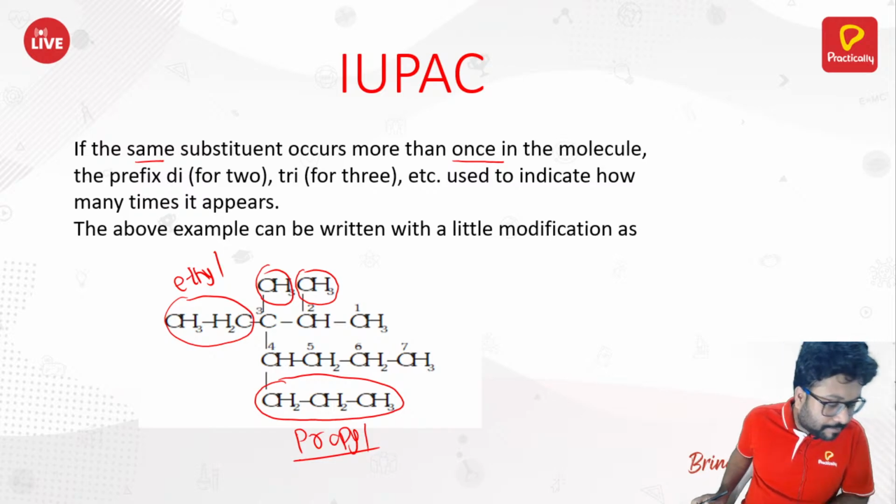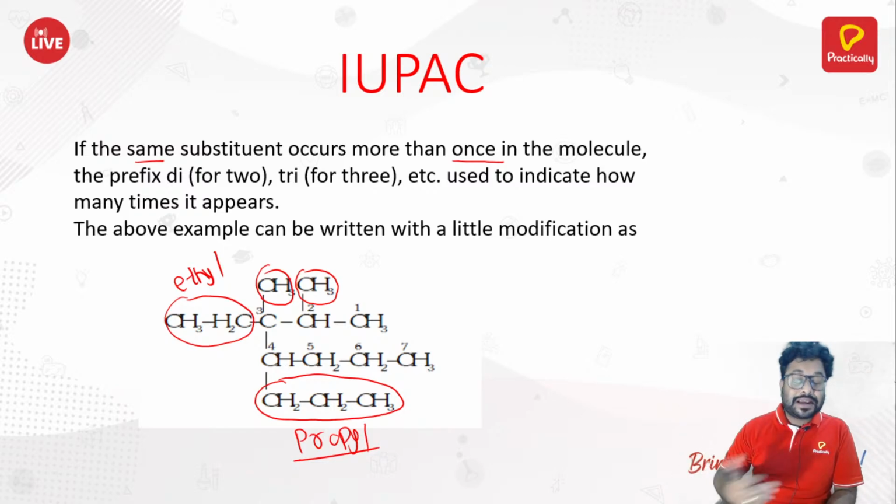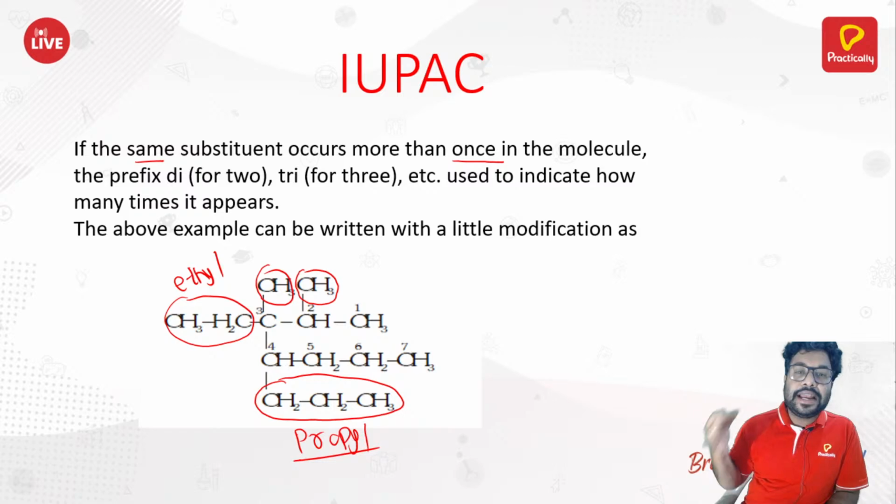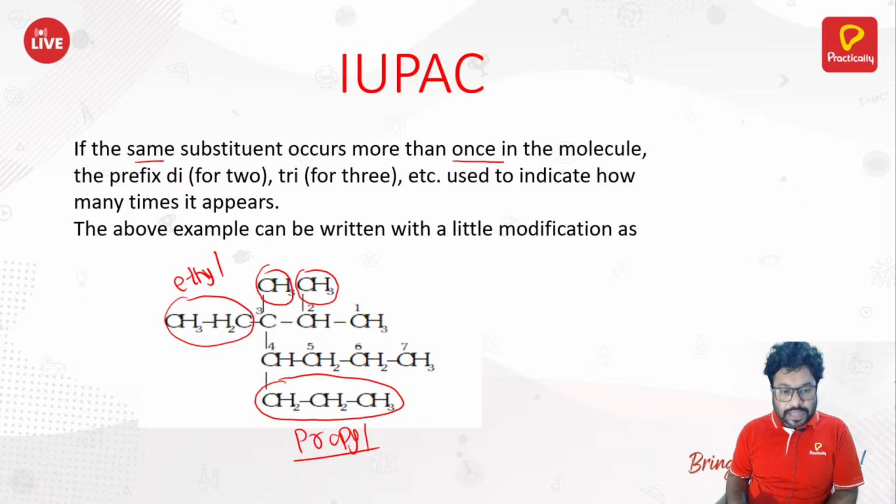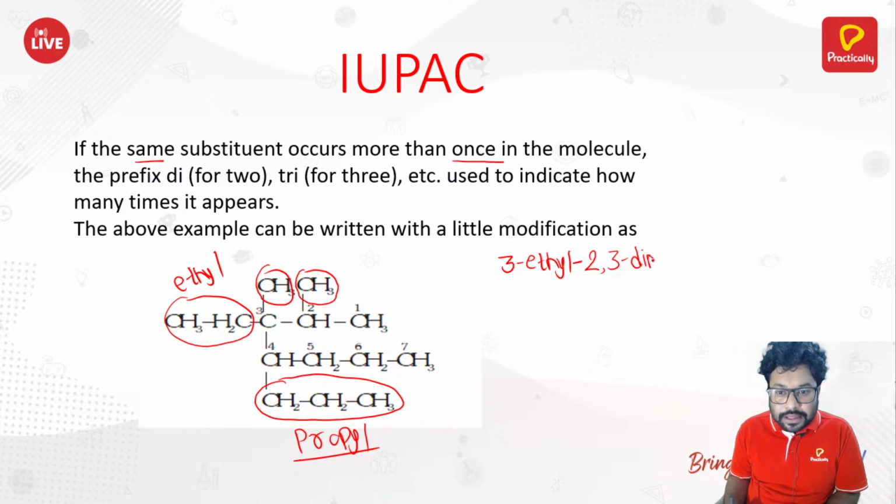We all know that alphabetically ethyl should come first, so you need to write the location of ethyl first. It is present at the third position, so it would be named as 3-ethyl, 2,3-dimethyl.